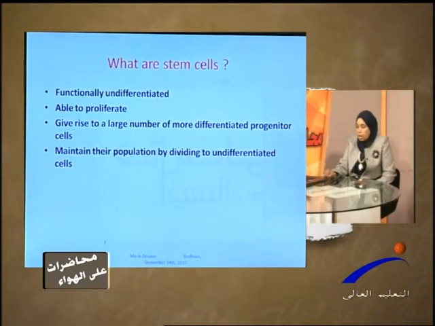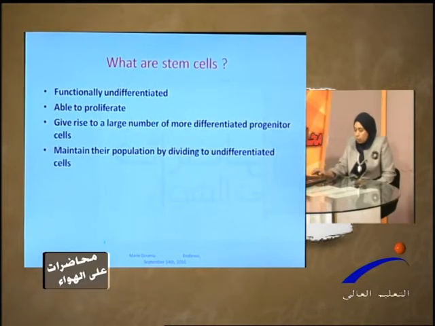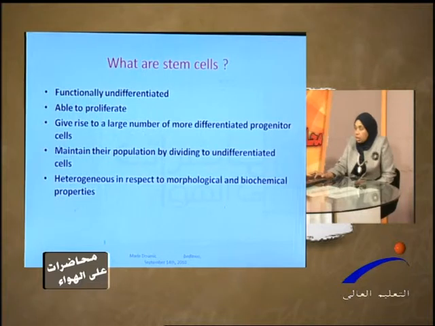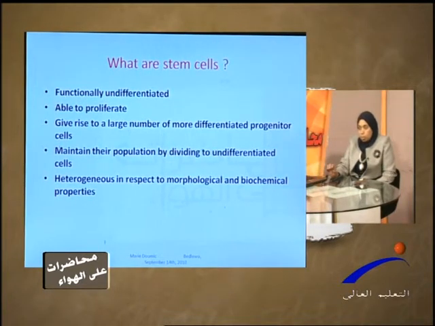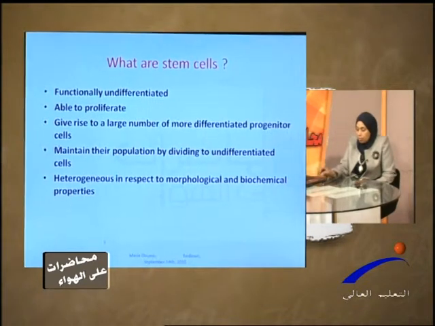So again, stem cells are functionally undifferentiated cells that are capable of proliferating and have self-renewal to maintain the hematopoietic stem cell pool, and give rise to a large number of differentiated progenitor cells. It maintains the population by dividing into undifferentiated cells. It is heterogeneous with respect to stimuli, as I mentioned before, according to the growth factor, like thrombopoietin, erythropoietin, or granulocyte colony stimulating factor. It gives a specialized kind of cell.